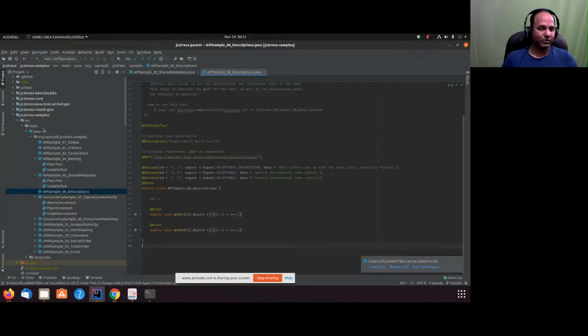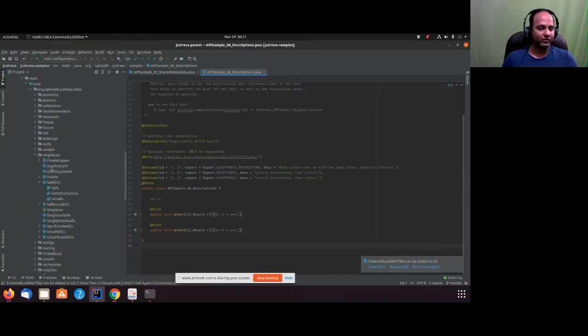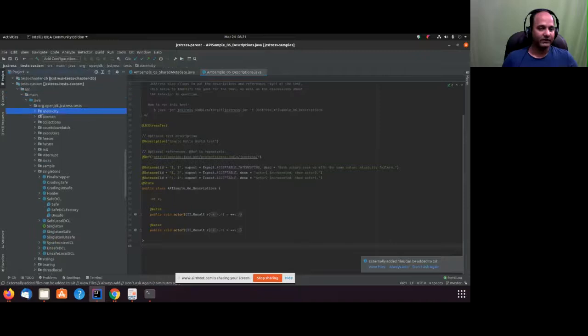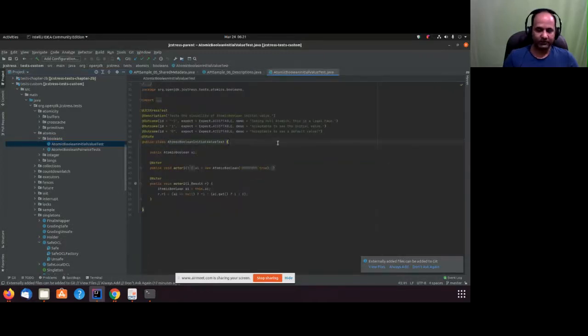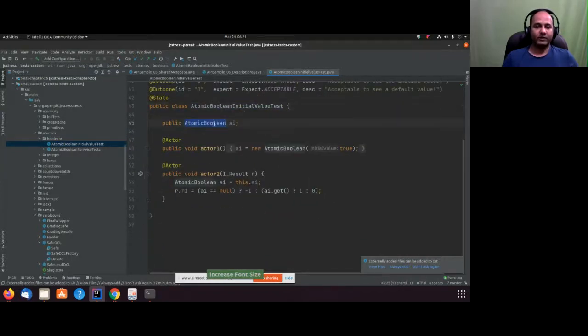And as I showed you, a lot of such tests are already available in the JCStress repo. In case you need a reference, you can go through these tests. Like we have some tests in atomicity, we have some atomic classes related tests. I think atomics is atomic classes. I think yes, Boolean initial value test. See, I open this. This is an atomic Boolean related test. Okay, it lies under this Boolean section, atomic section.